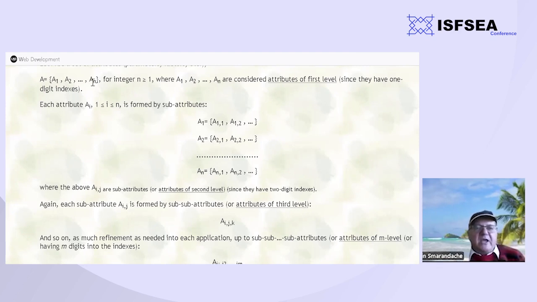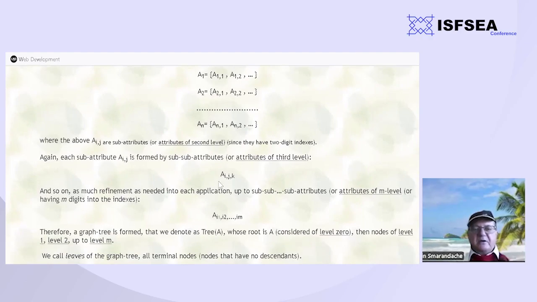So A1, A2, ..., AN are attributes of first level. And if we have two indexes, we have attributes of second level. If we go on to more levels, Aijk would be attributes of level 3.